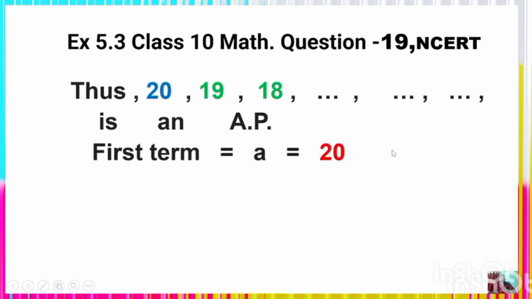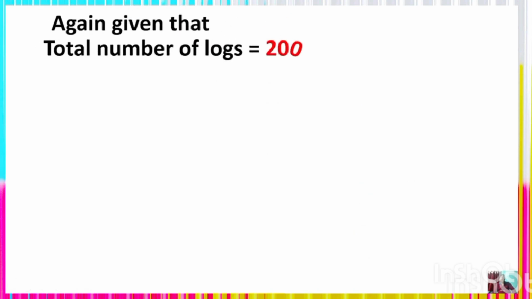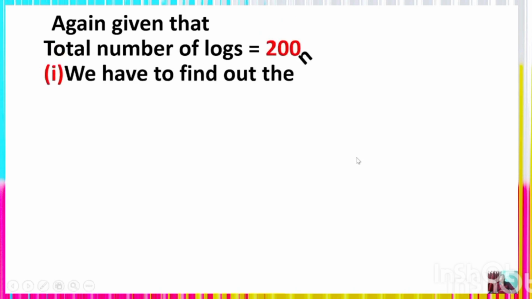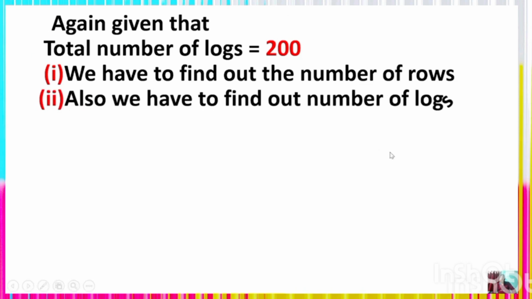The first term of the AP, a, is equal to 20. The common difference d is equal to 19 minus 20, which is minus 1. Again, given that the total number of logs is 200, you have to find the total number of rows, and second, the total number of logs in the top row.